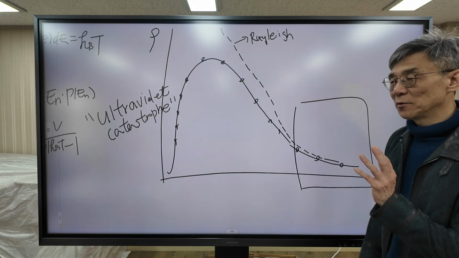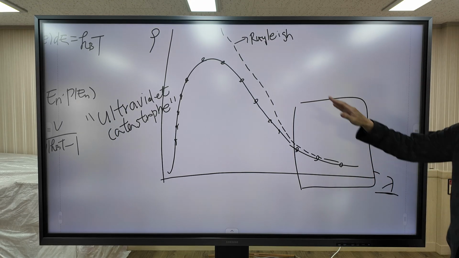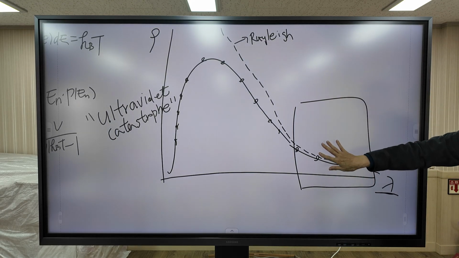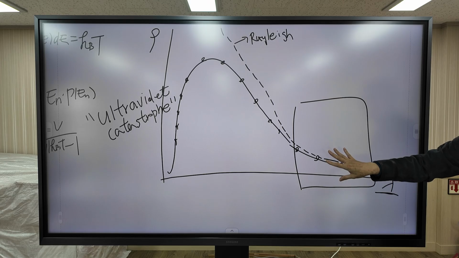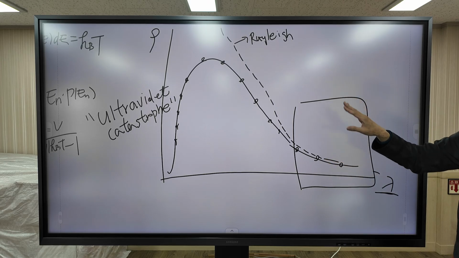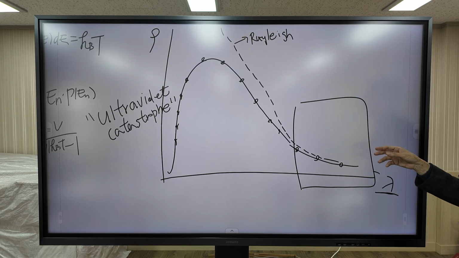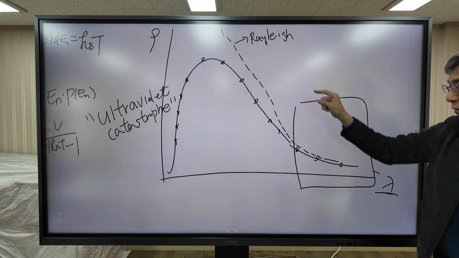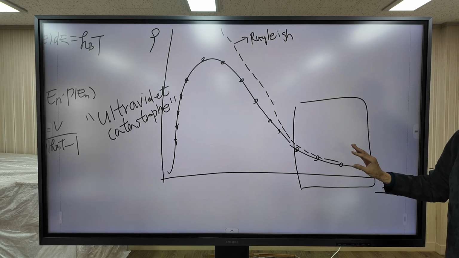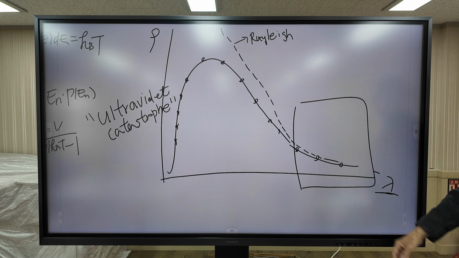So I'm going to explain how Rayleigh explains the experimental findings well even if he doesn't use quantum mechanical assumptions. Even if he doesn't use quantum mechanical assumptions, his curve agrees very well with the experimental findings. Why? This is the question.